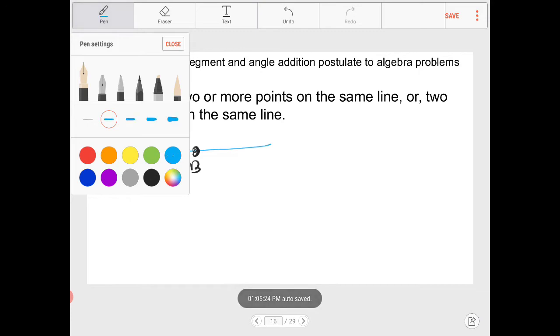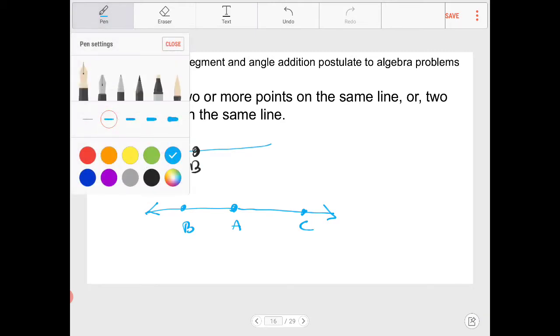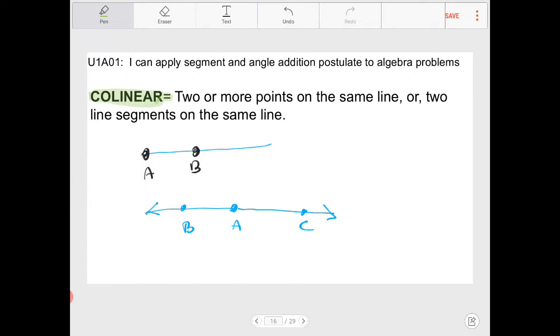What's another example? I can also talk about ray AB and ray AC. Ray AB and ray AC are, again, collinear if they're on the same line, which I am telling you they are. So those two rays are on the same line. Any two things, if they're on the same line, are described as being collinear.